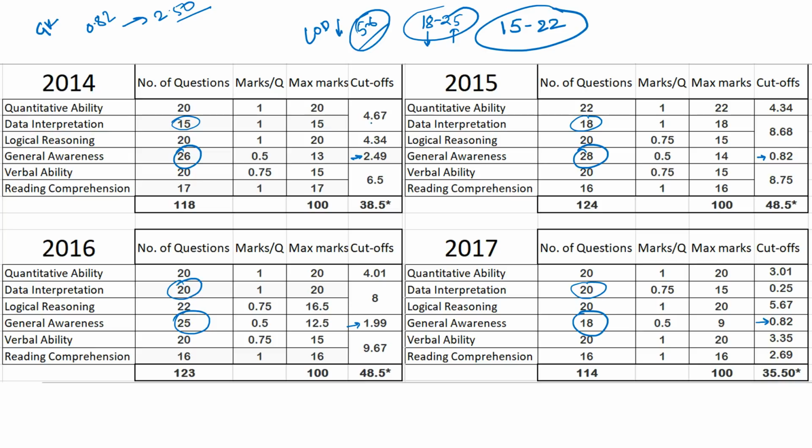As far as the cutoff is concerned, it's a combined cutoff, so we can't say anything about it. What do we have last year? 0.25. Then the previous year is again like 8. So the level of difficulty of DI last year was really, really bad. There will be a video eventually that I'll be uploading today itself, wherein I'll tell you what needs to be taken care of as far as data interpretation is concerned, because DI is really going to be tough. It has always been like that.